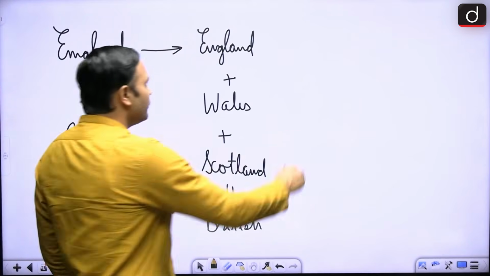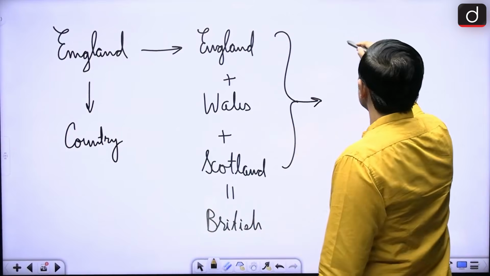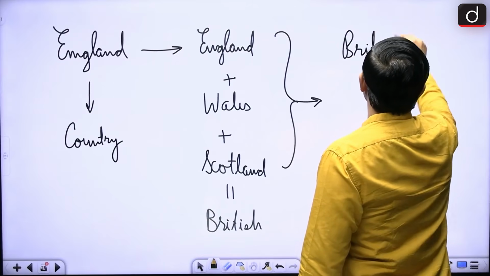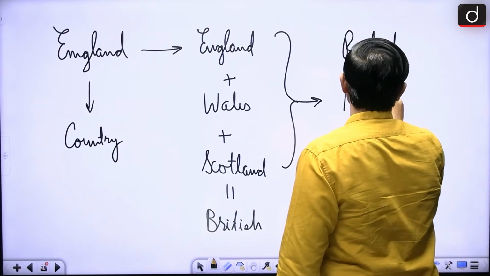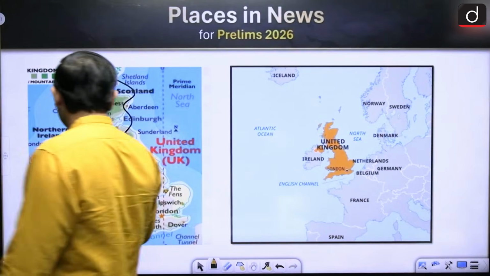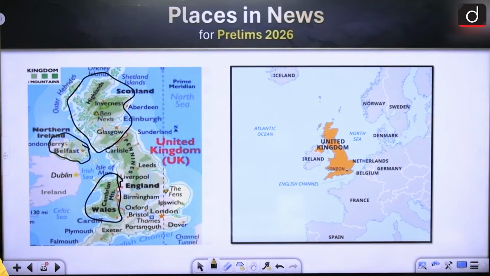And then when all these three are there, so British plus Northern Ireland. Now, which is Northern Ireland? It is this particular section, right? The northern part of the island of Ireland, right?